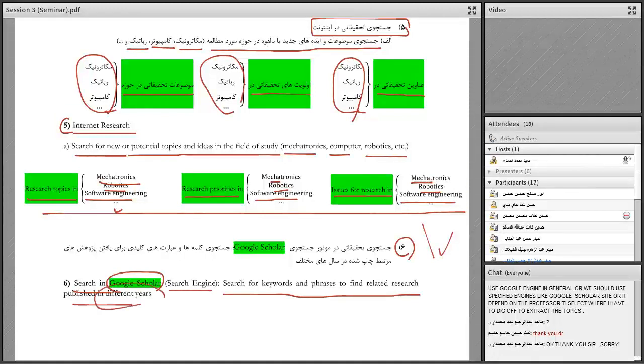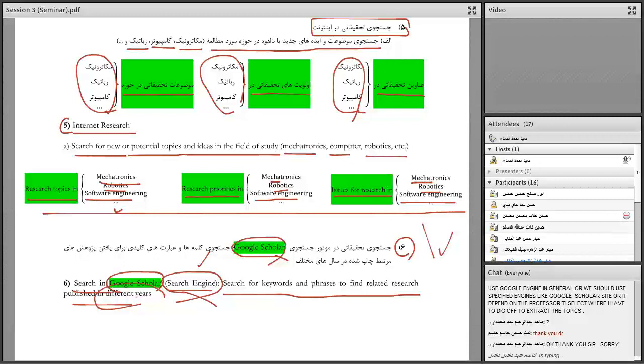Don't forget that you, as a researcher, whether you are a bachelor student, a master student, or a PhD student, this is your important tool throughout your academic career. This is very useful. I can't say enough about that. This is a very useful tool for any researcher all around the world.